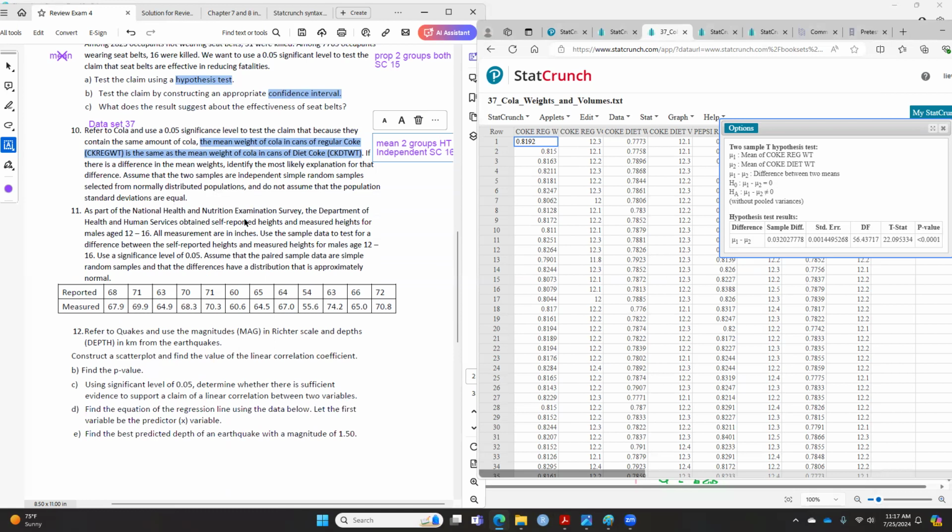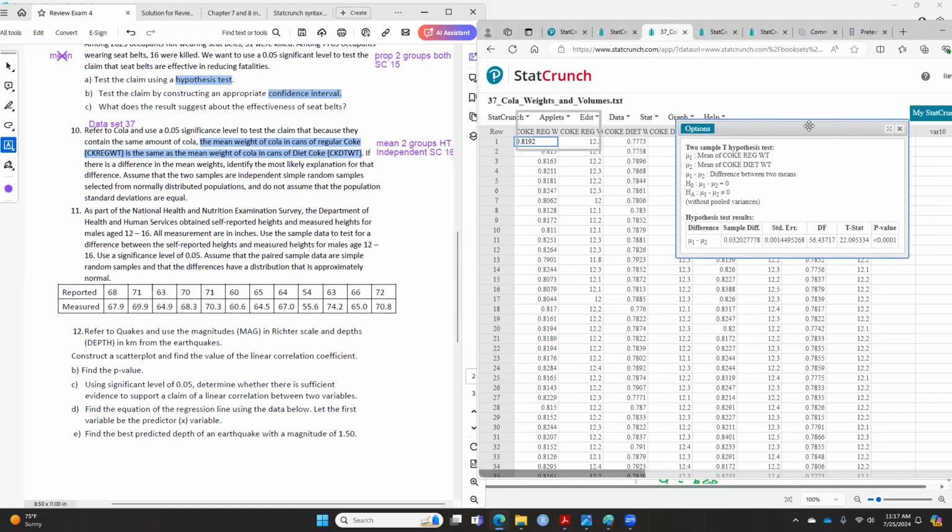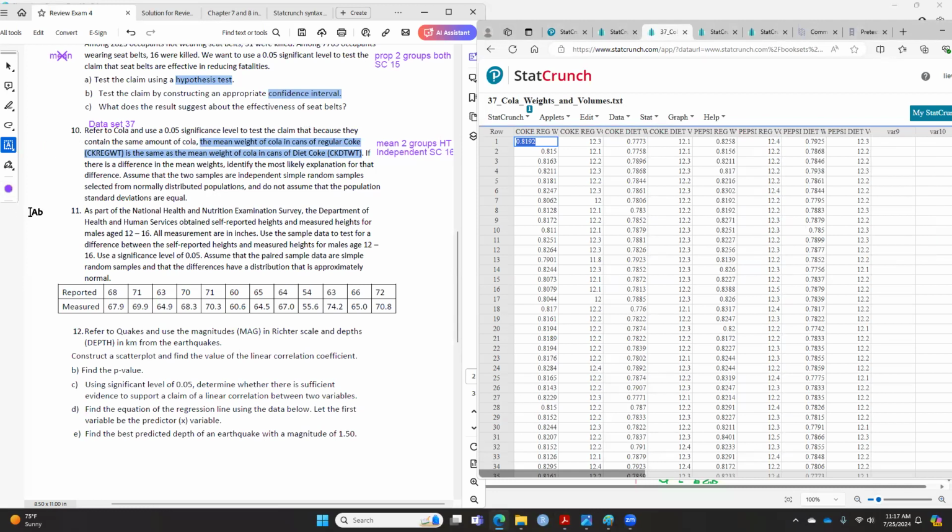Question 11, just a quick read on 11. Mean, proportion, correlation, regression. Now, the question here doesn't say anything about mean, but this is actually mean.